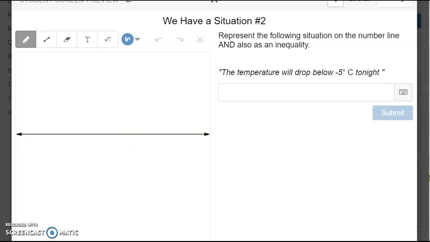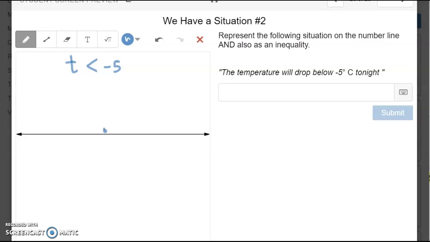Next up, card number 20. Represent the following situation on the number line and also as an inequality. The temperature will drop below negative 5 degrees Celsius tonight. That means the temperature will drop below. That means it will be more negative. It will be colder than negative 5 degrees. So if we call that T, the T will be smaller than, or is less than, negative 5.